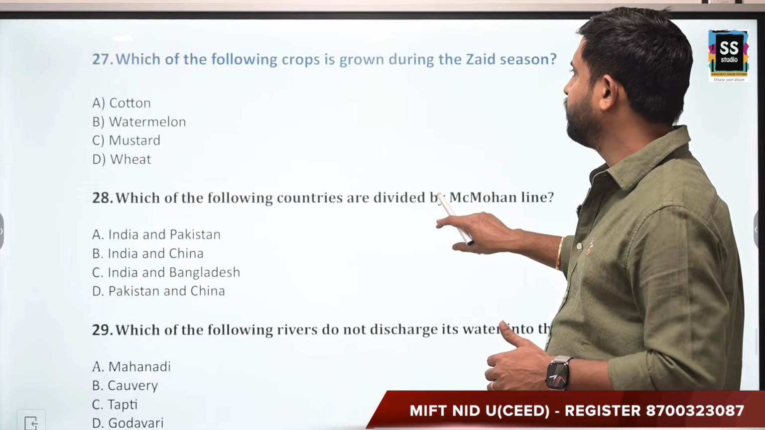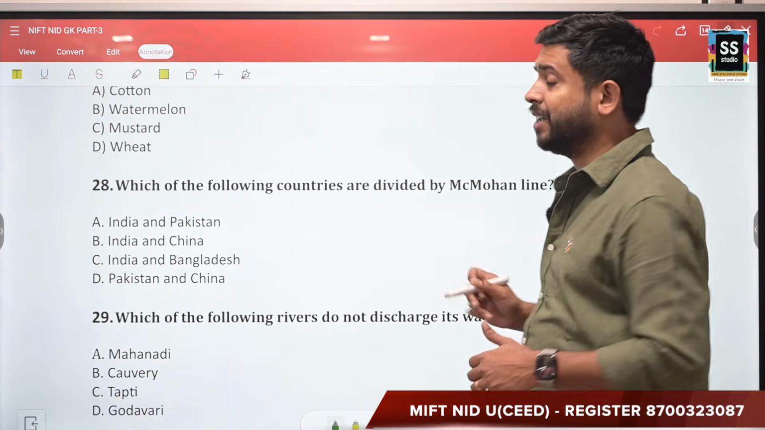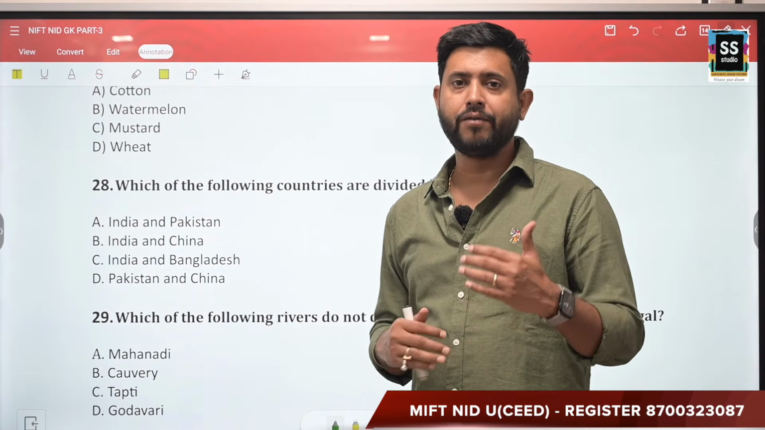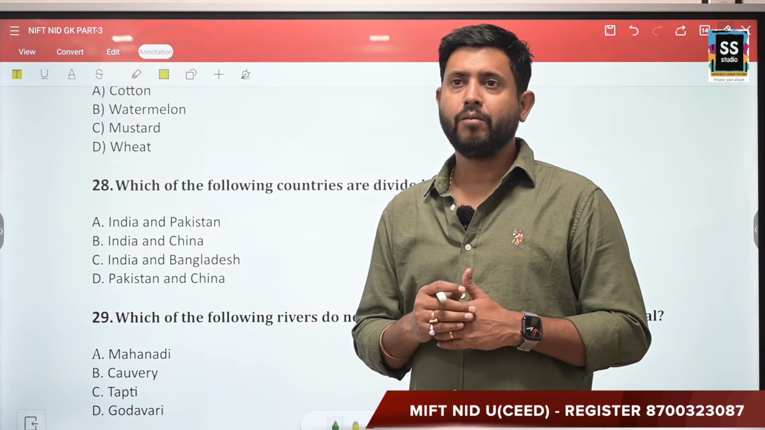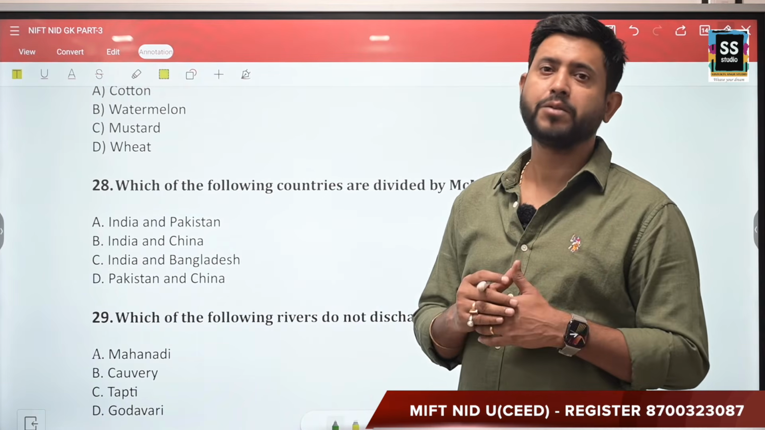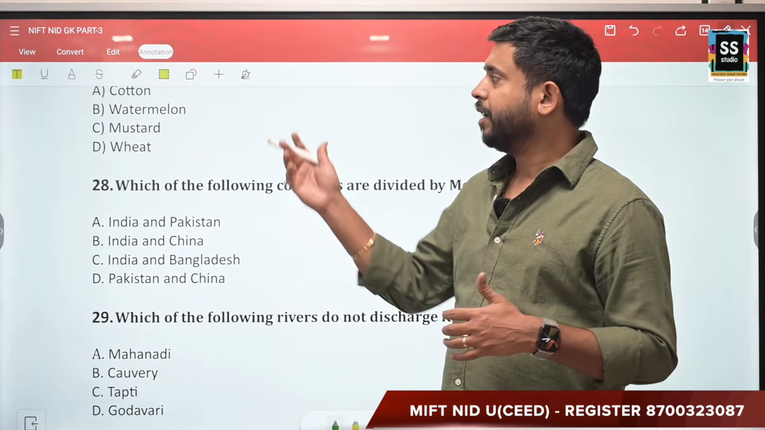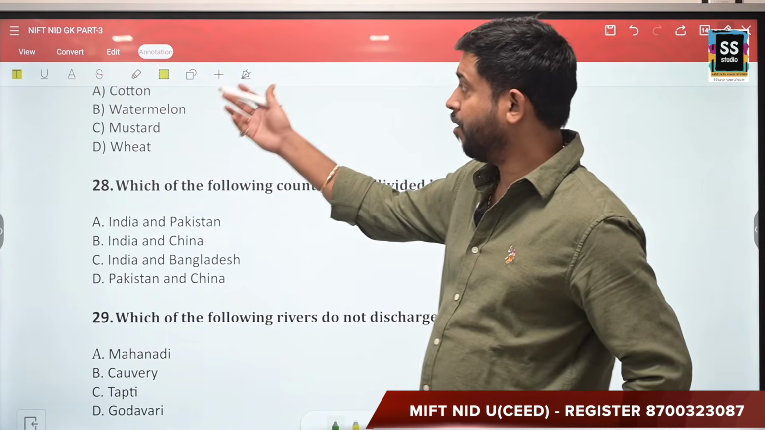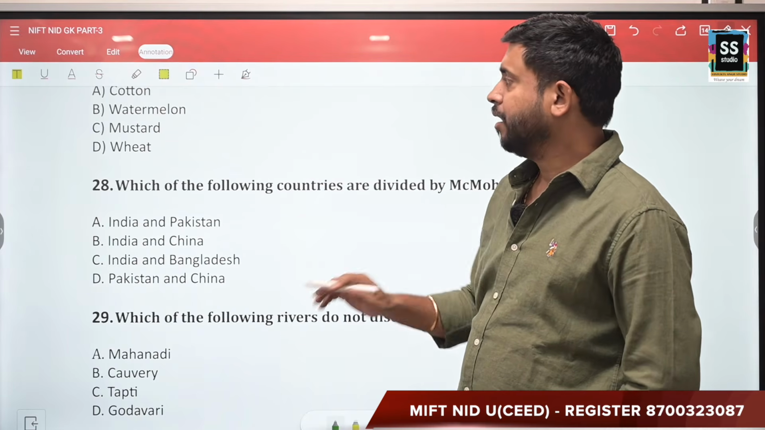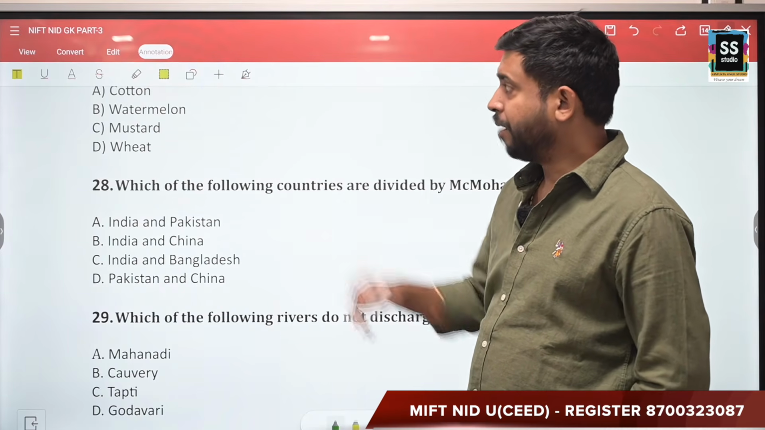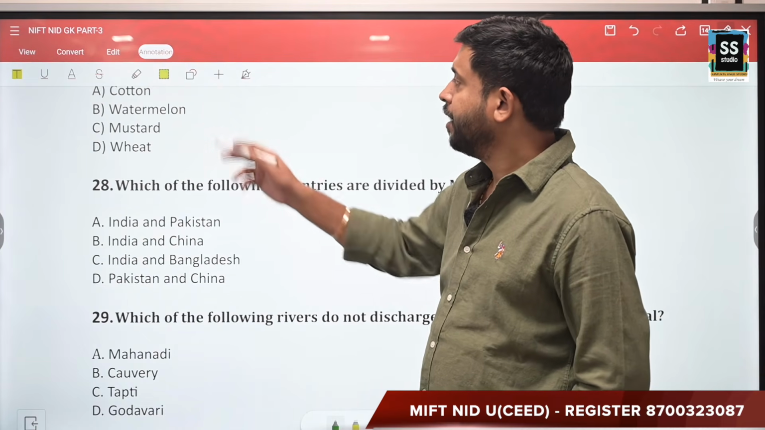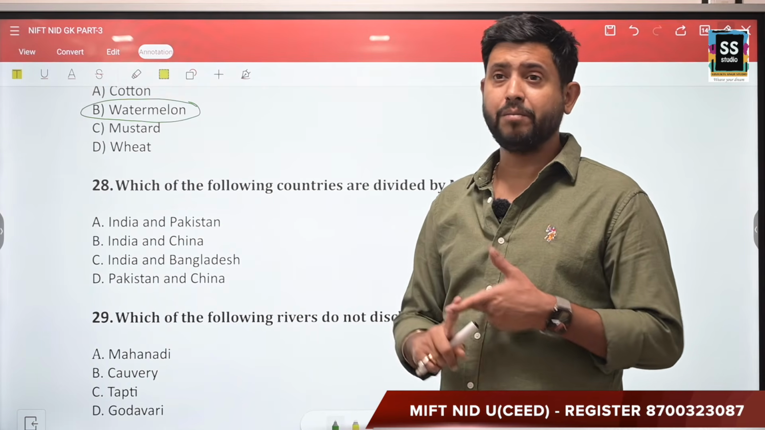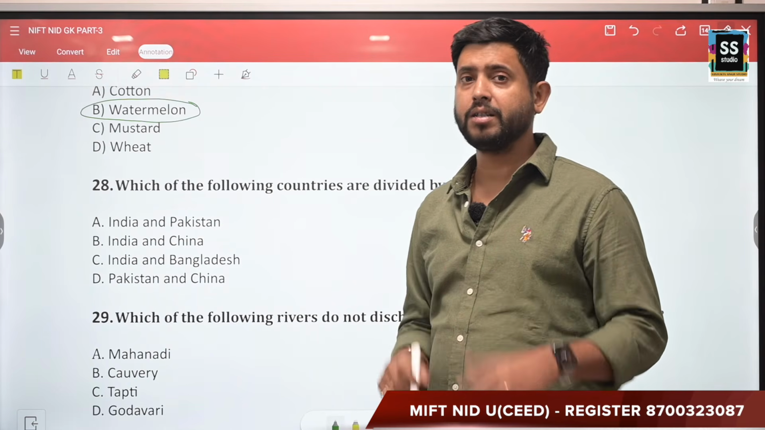Which of the following crops is grown during the Zaid season? Zaid, when I told you at the beginning of this section, between Rabi and Kharif, there is a time period of 2 to 3 months when no crops are suitable to be grown. So over here, some of these products which are grown fall in Zaid season. Your options are cotton, watermelon, mustard, wheat. So wheat is obviously a Rabi crop, mustard is also a Rabi crop. So watermelon is the correct answer, and that falls under Zaid. So watermelon, cucumber, muskmelon, these fall under Zaid crop.